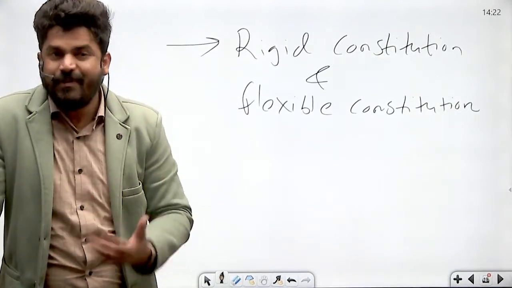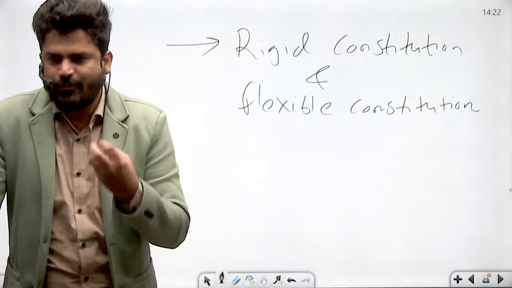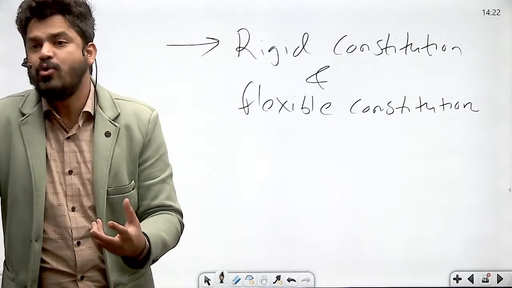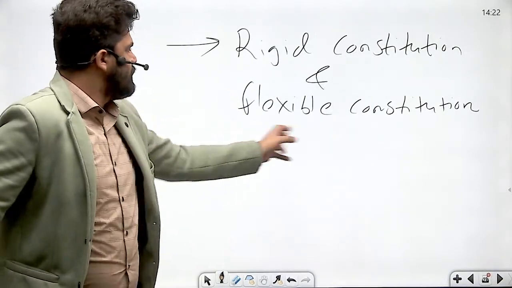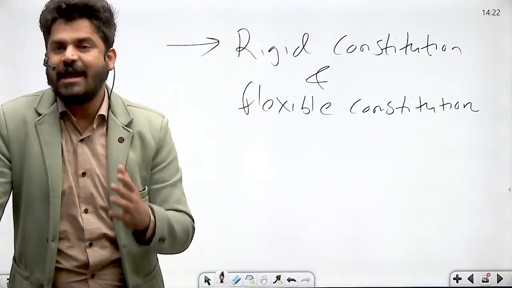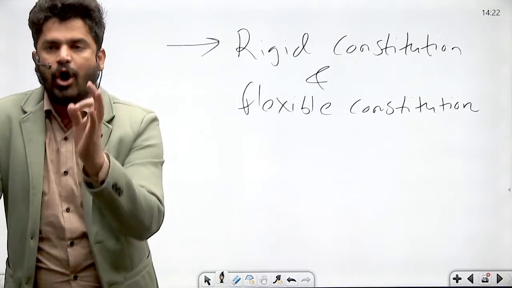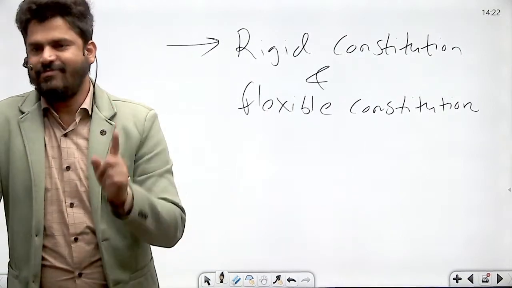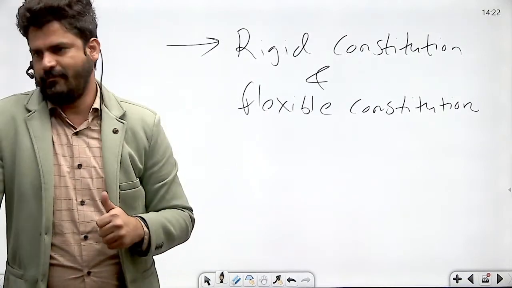So constitution cannot be too flexible. The process of amendment of the constitution cannot be too easy. Now, what is flexible constitution? Flexible constitution is a constitution which can be amended by ordinary legislative process, and that too by a single authority.